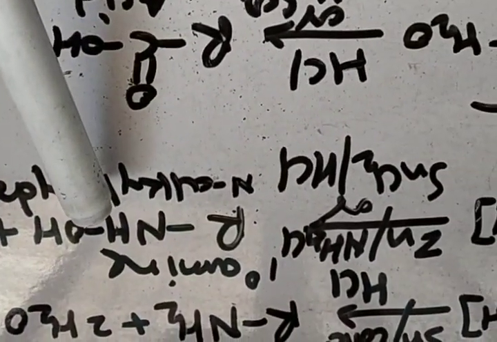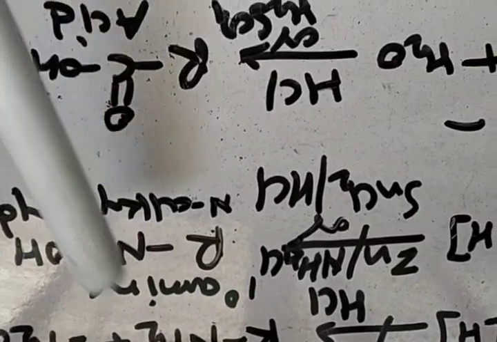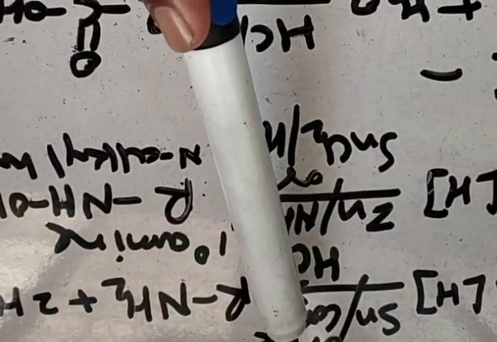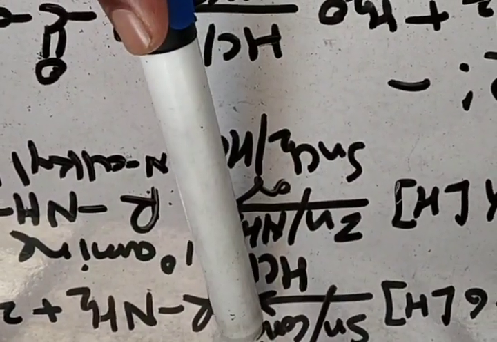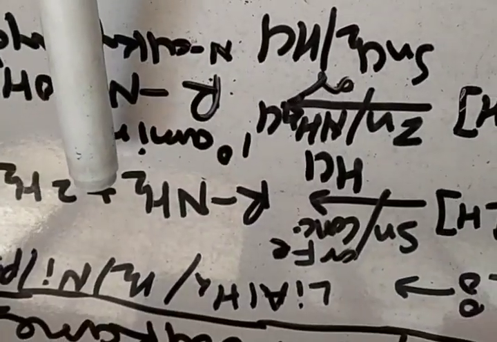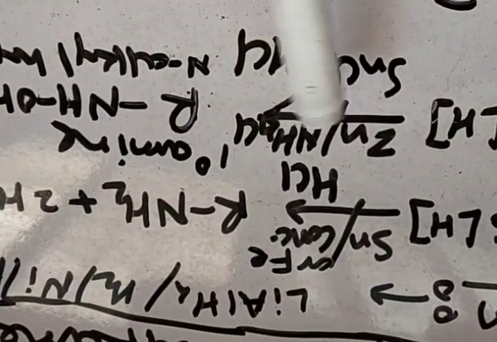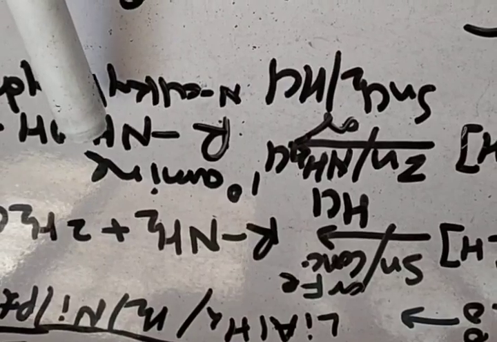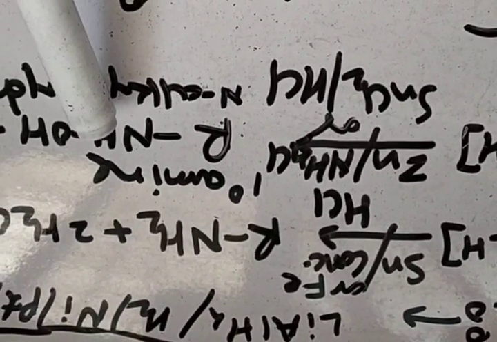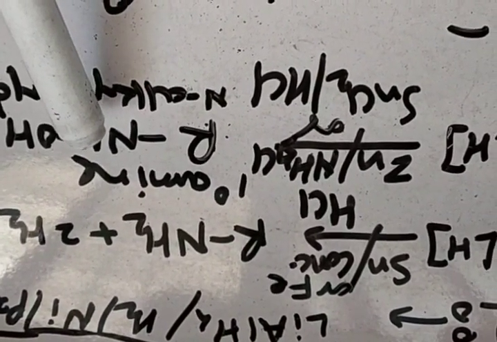So in this reduction there is a difference. When we use tin and concentrated HCl, we get primary amine, and when we use zinc and ammonium chloride, we get hydroxylamine, that is alkyl substituted hydroxylamine. This must be remembered.